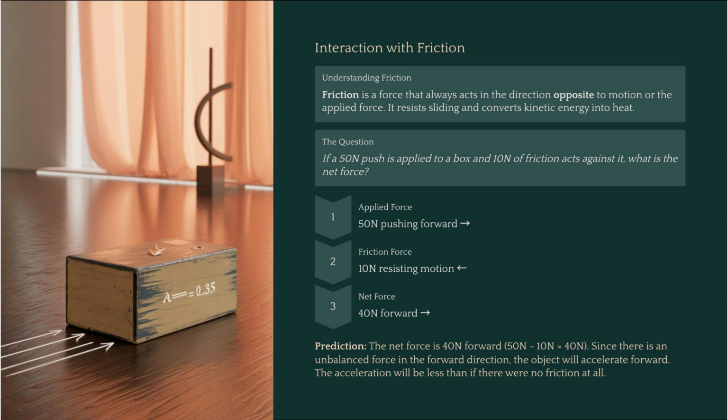Every real-world interaction involves friction. Friction is the sneaky force that always works against the motion. If you push a box with 50 newtons of force and 10 newtons of friction is pushing back, your question should lead you to calculate the net force. Your prediction: the net force will be 40 newtons, and the box will accelerate according to that 40 newtons.